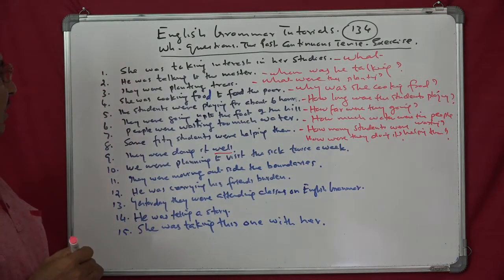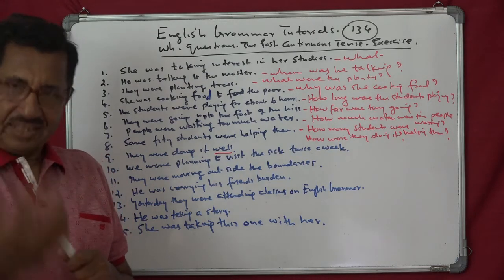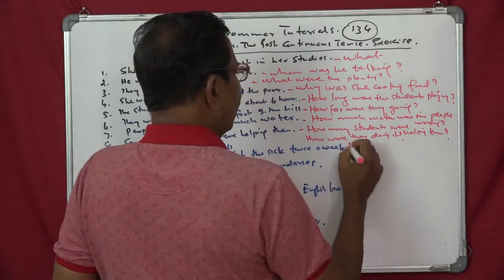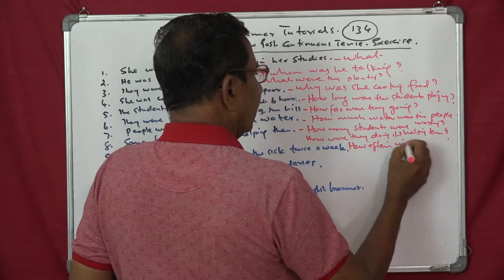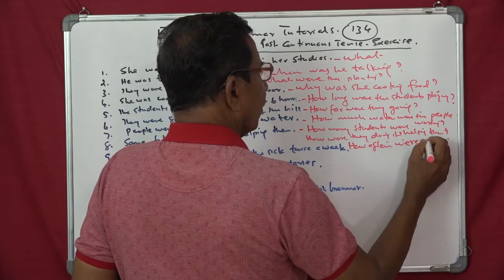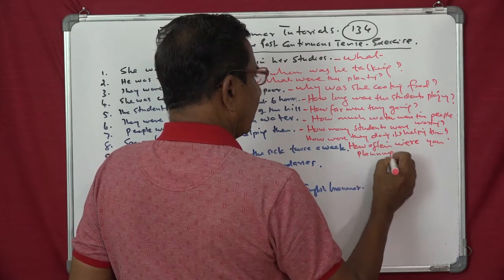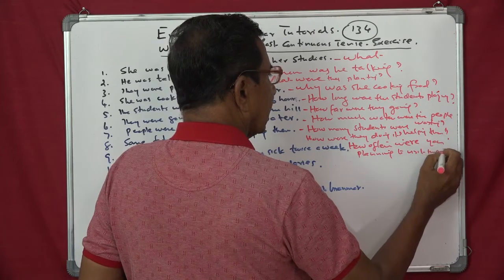We were planning to visit the sick twice a week. That is frequency. How often were you planning? We will change we to you. How often were you planning to visit the sick?